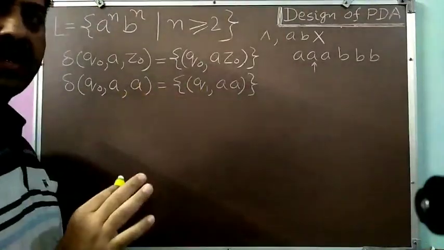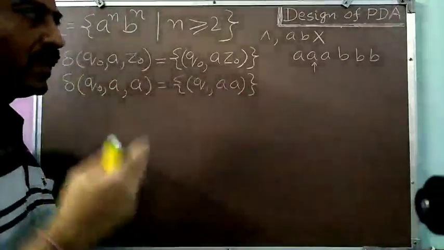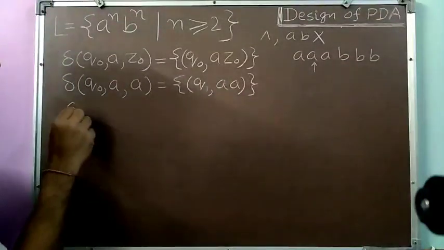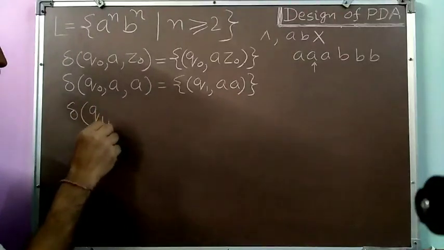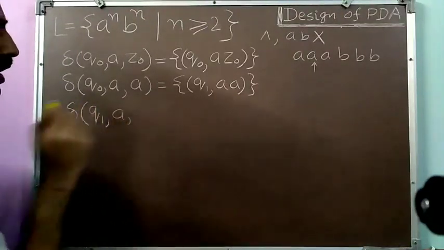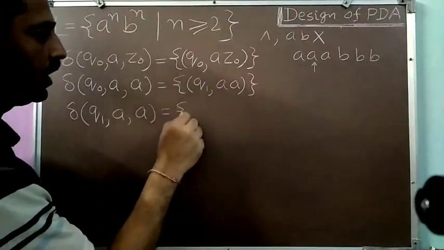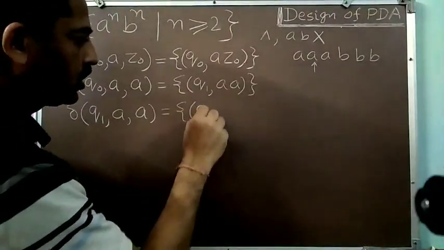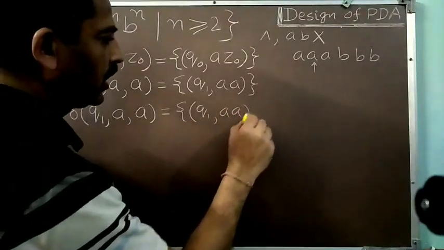So whenever I am in the state Q1, I know that up till now, two A's I have read. So the next A I will find in the state Q1. I will find the third A, and on the top of the stack there will be an A, and I will not change the state, and I will push this third A as well.